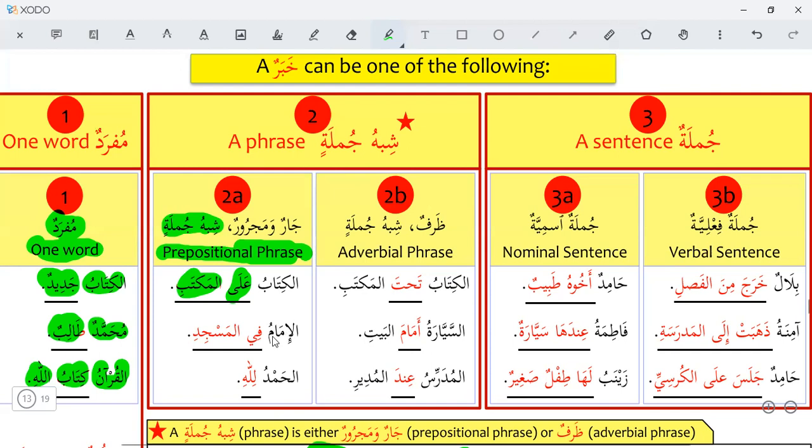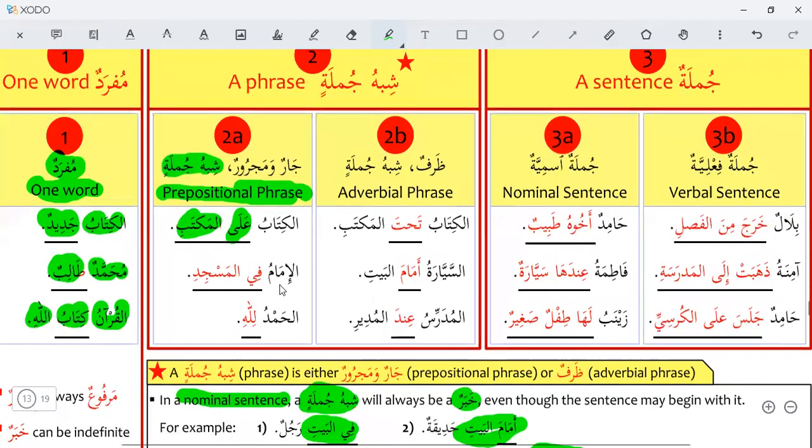Al imamu, the imam, fil masjidi, in the masjid. The imam is in the masjid. Fil masjidi, fi is a preposition. This is a prepositional phrase. Fi is a preposition, harf jar, and al masjidi is ism majroor. The imam is in the masjid.